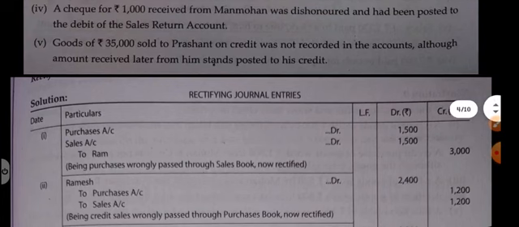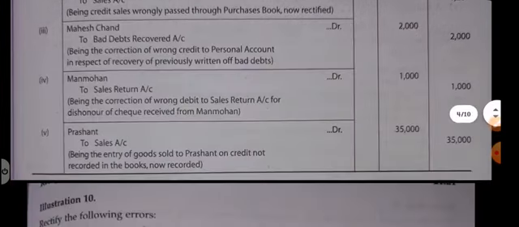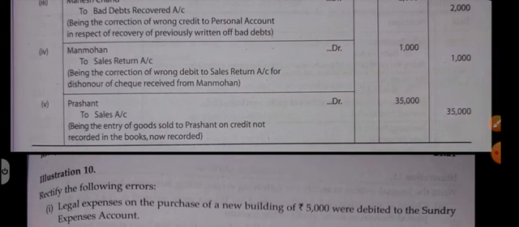Last point: goods of 35,000 sold to Prashant were not recorded in the accounts, although the amount received later from him stands posted to his credit. So a very similar type of error to the previous illustration. When we sold goods, we forgot to make the entry. So it is an error of omission. So we have to just make the correct entry, and the correct entry will be Prashant to sales. Prashant to sales is the last answer because it is simply an error of complete omission. So you have to just make the correct entry that is required.